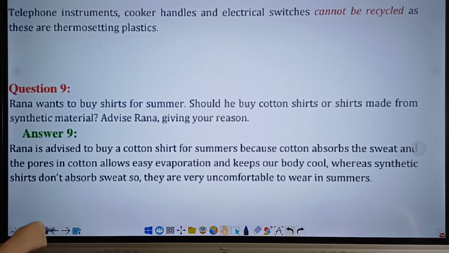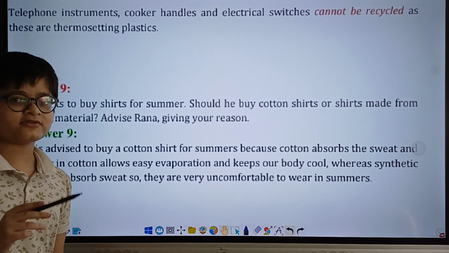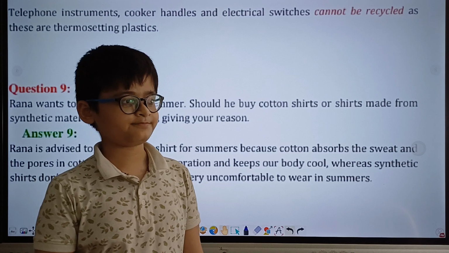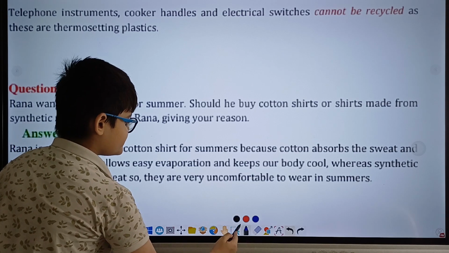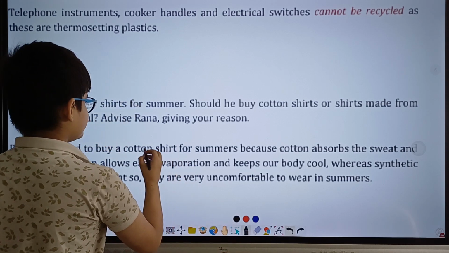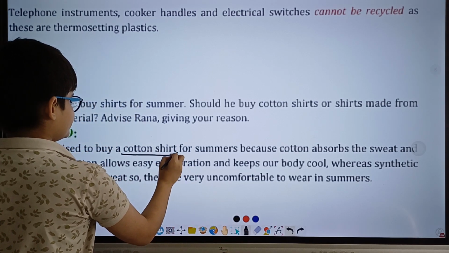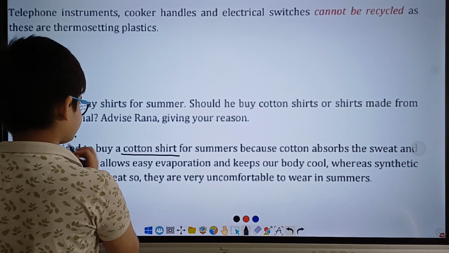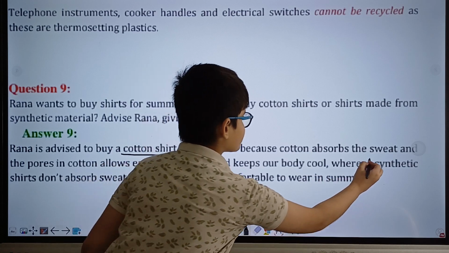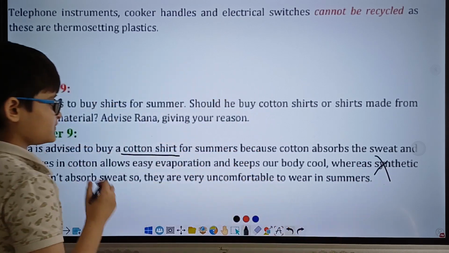Other than that, cotton also allows easy evaporation and keeps our body cool. And finally, cotton is also a bad conductor of heat. Because of these reasons, Rana is advised to wear cotton shirts for summer and not synthetic shirts for summer.